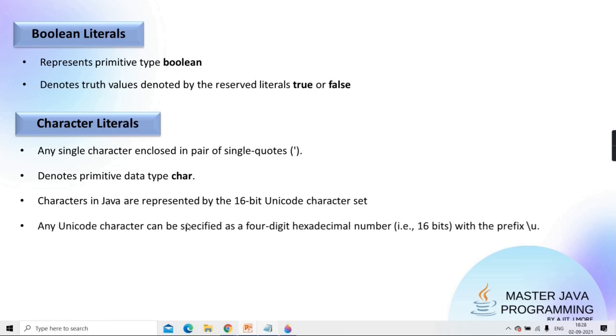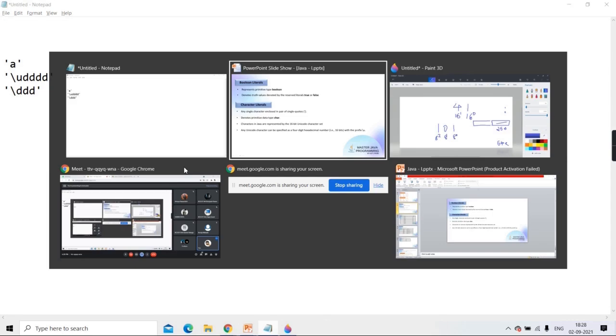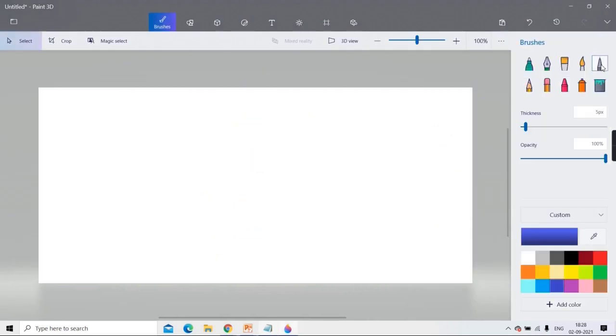Then any Unicode character can be specified as a 4-digit hexadecimal number also. But how to represent that 4-digit? Why 4-digit only? Because 1 digit in hex creates 1 nibble. Tell me. So to the basic I go, I reach a very basic level.